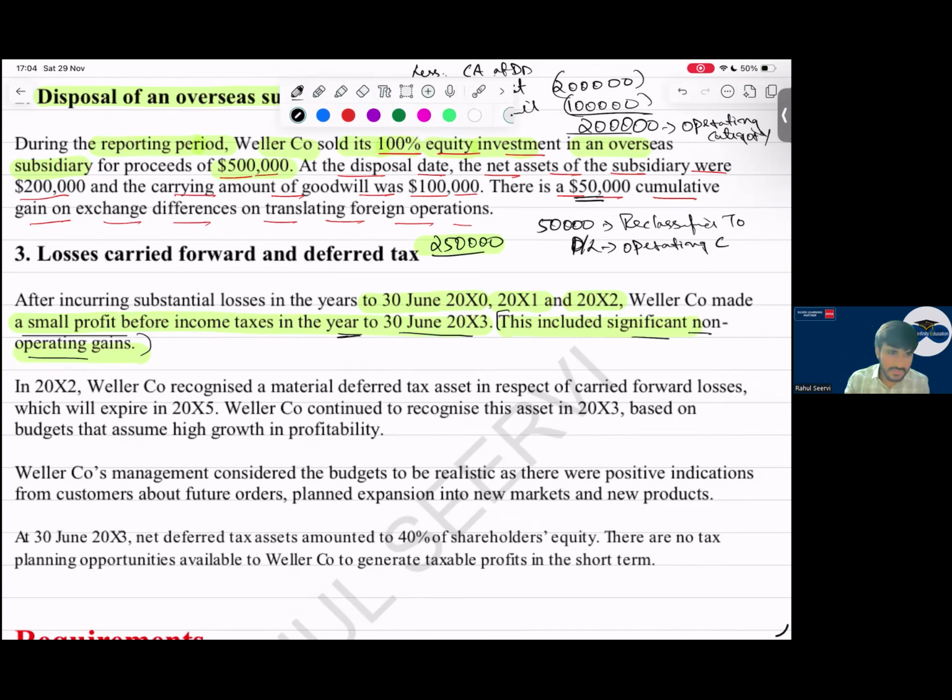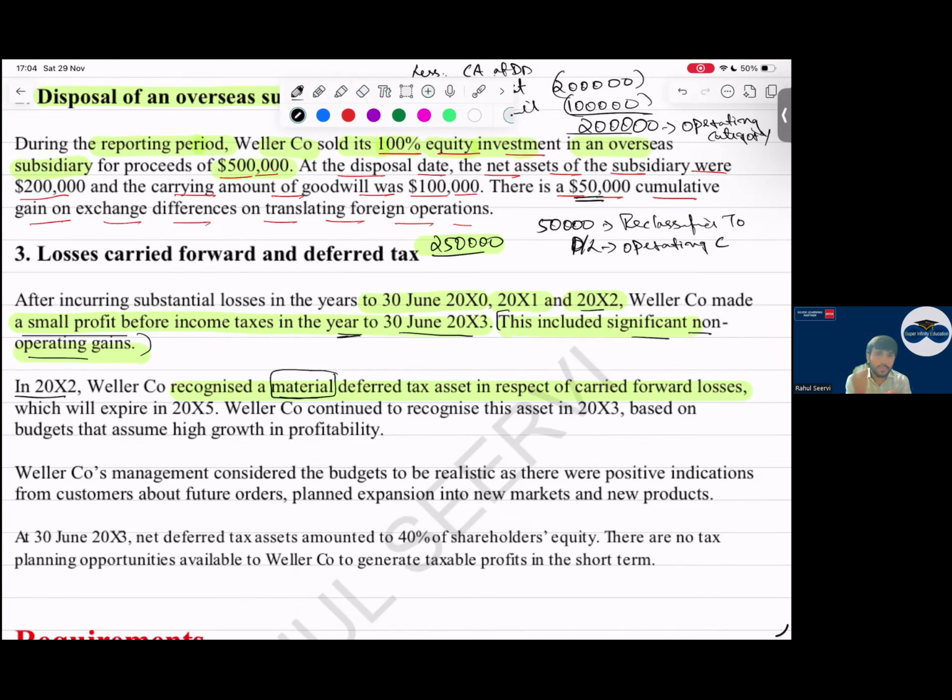Very difficult. Yes, sir. Then in December 2002, W recognized a material deferred tax asset in respect of carry forward losses. Even though the company is making losses, they are saying that in 2002 we have recognized a deferred tax asset, and that deferred tax asset is material. It will give a wrong impression to the shareholders also. It is a material item, but the profits are very small.